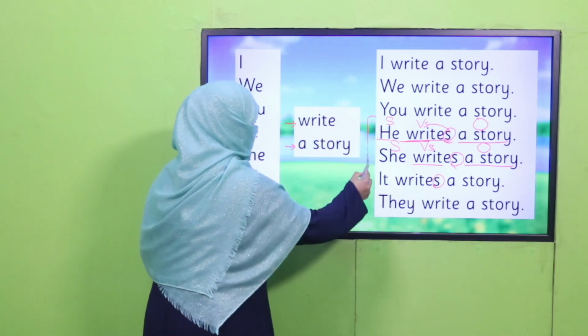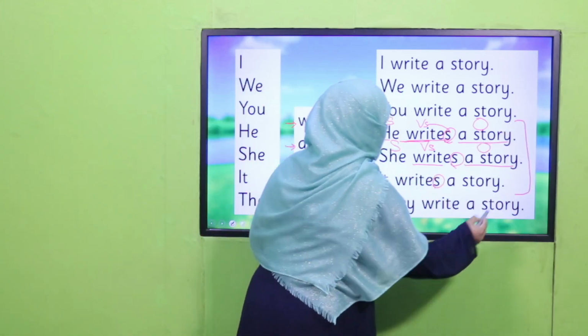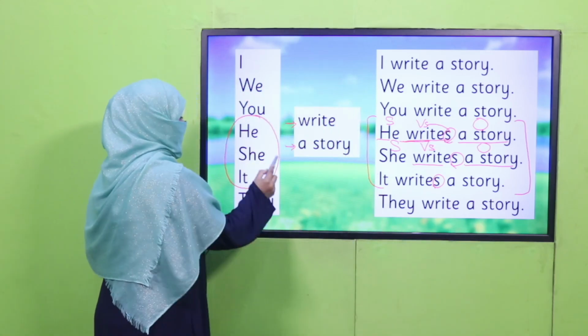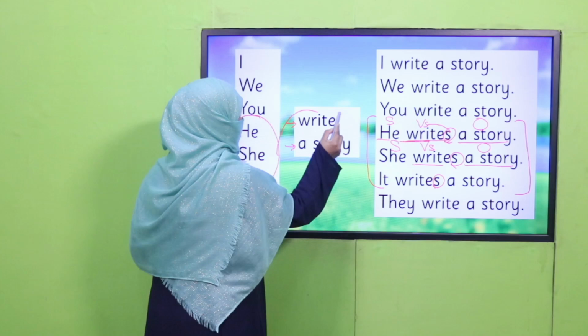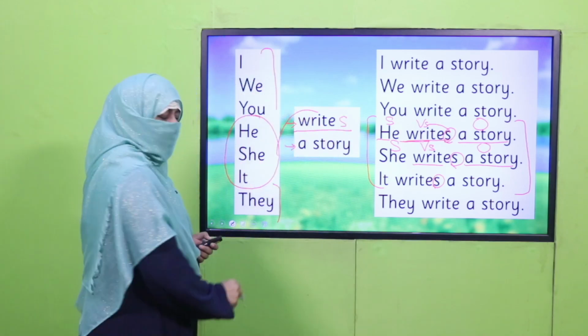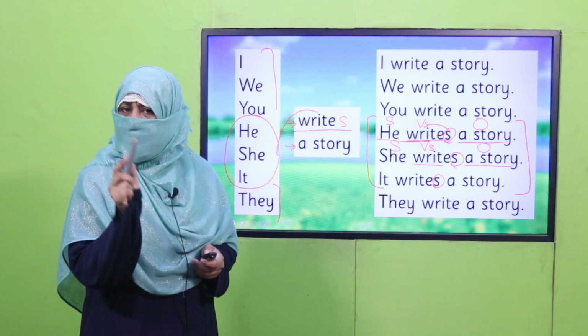Do you understand how we differentiate simple present tense for he, she, it, third person singular? We add s with the verb, not with the rest of any subject. You got it? Is it clear?